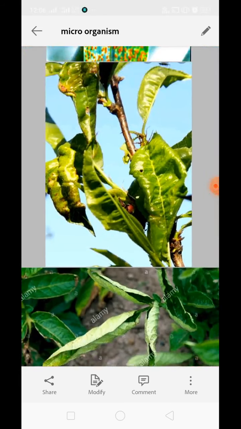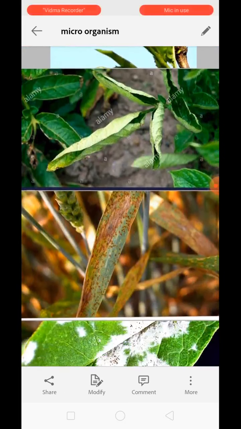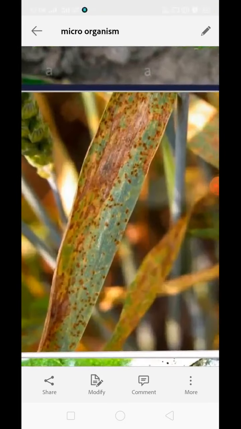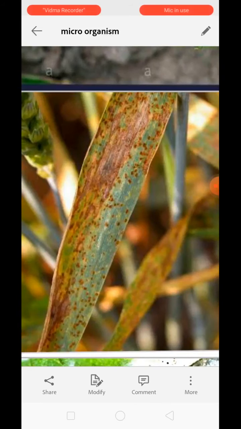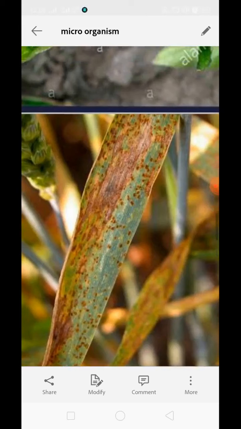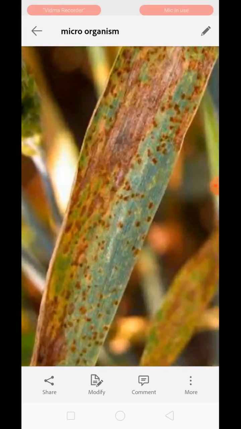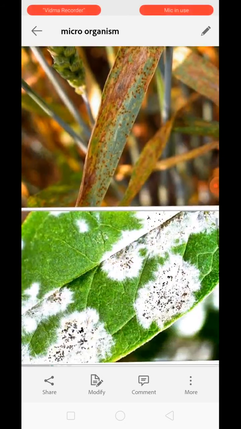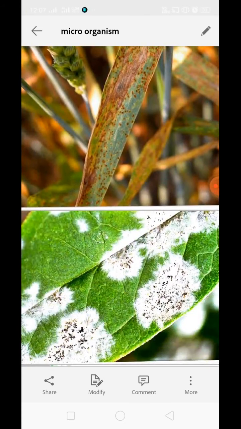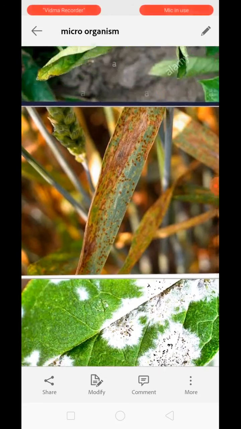Next is fungal disease of plants, like rust or smut in wheat. You can see the leaves of wheat having brown patches on the leaf. It means the area of the leaf which had healthy chlorophyll is now less, so the plant will reduce the quantity of photosynthesis that the leaf was going to perform. So, rust and smut in wheat, and potato blight. You can see this is what happened during potato blight. The leaves of the plant get destroyed. Mildew in grapes, gooseberry, rose, and seasonal flowering plants are also fungal diseases.